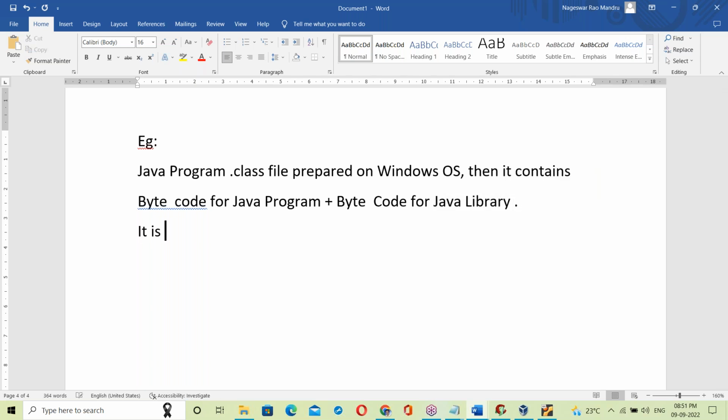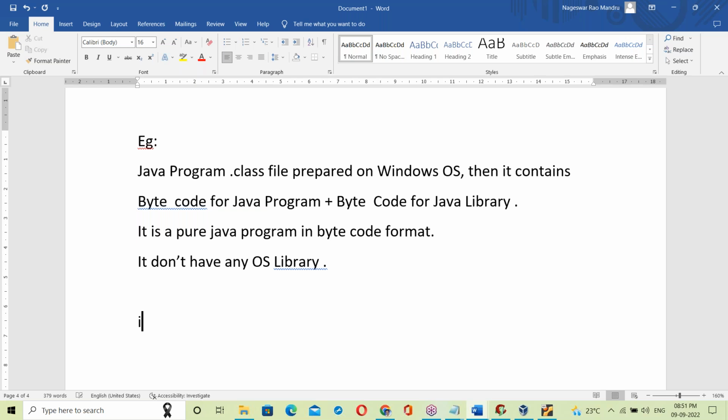It's a pure Java program in bytecode format. It doesn't have any OS library. It is free from OS library. That's about the dot class file.